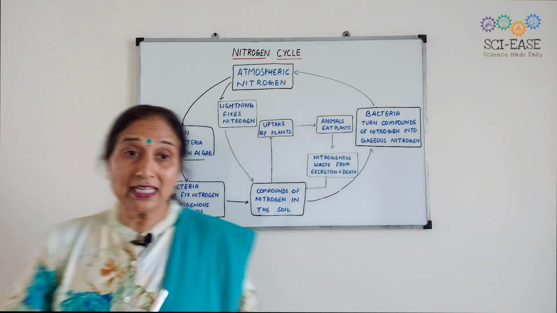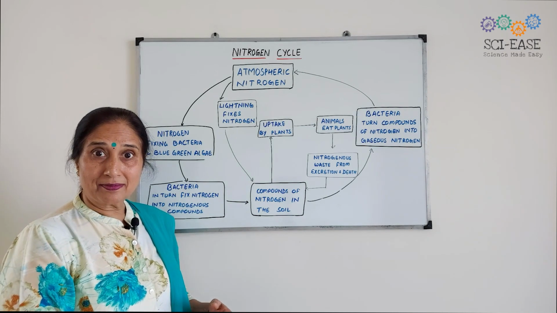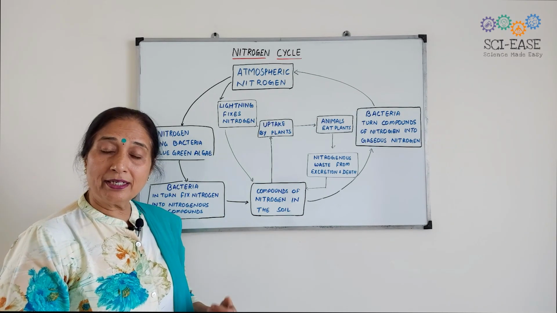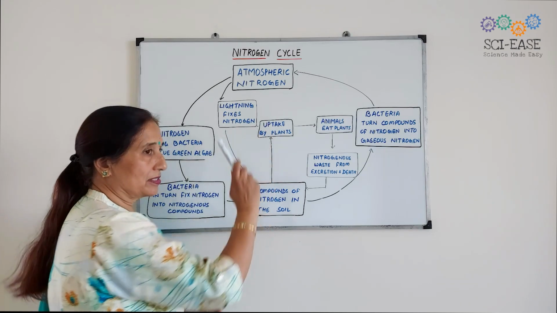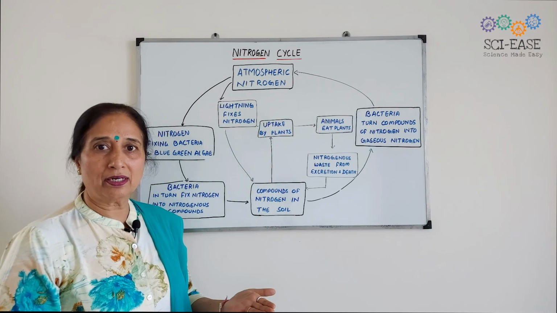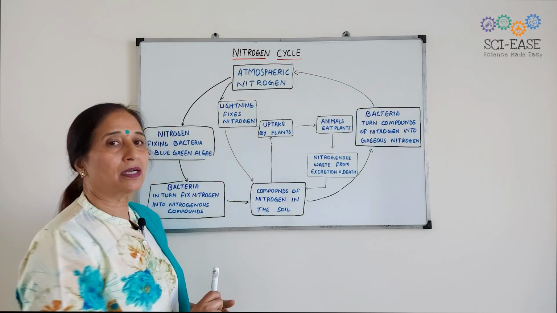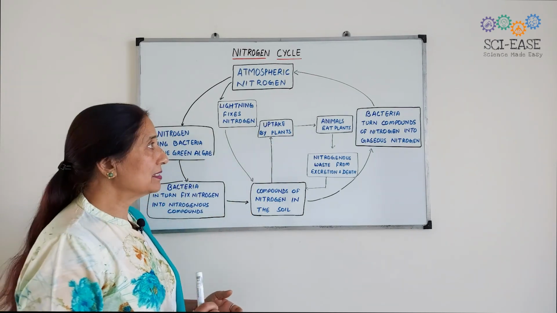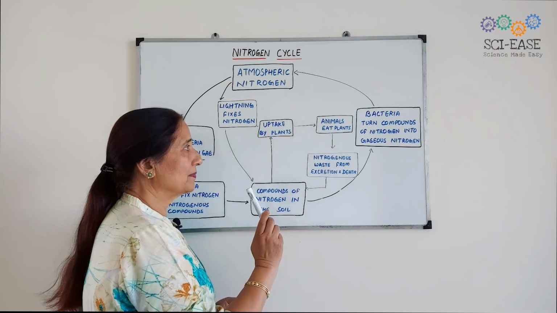Next, all animals, including human beings, eat these plants. Those who are herbivores, those animals which depend on the plants, will eat them. So animals will eat these plants.